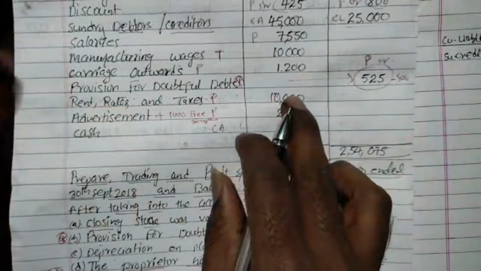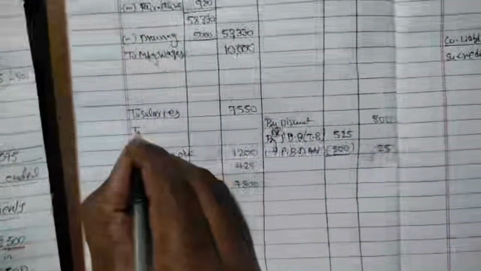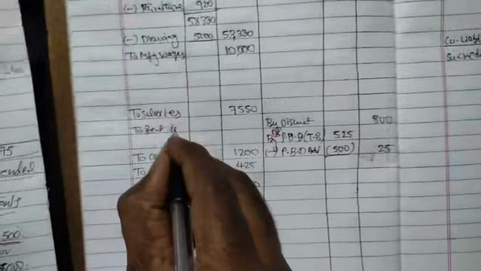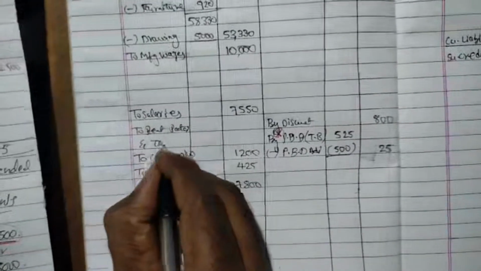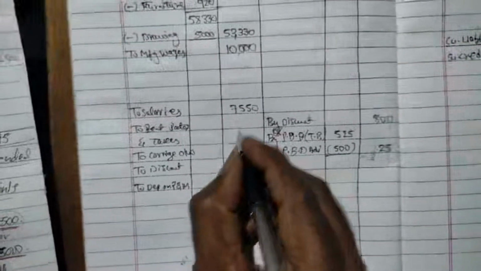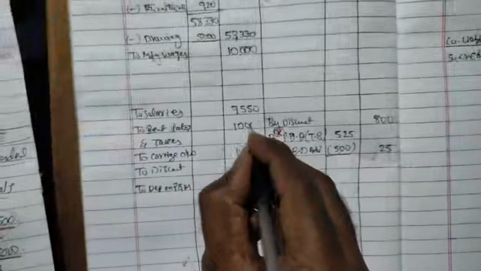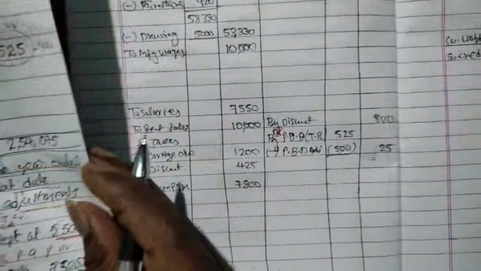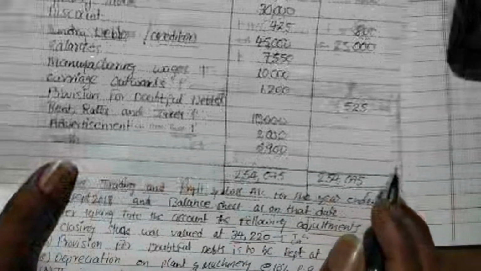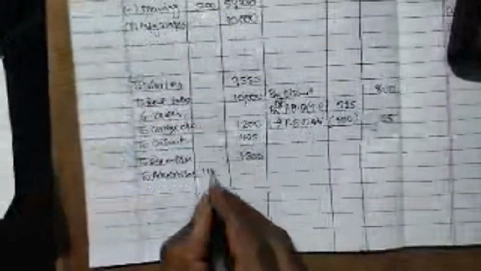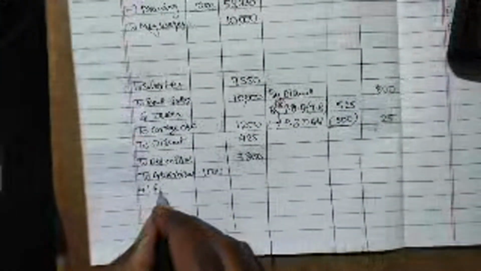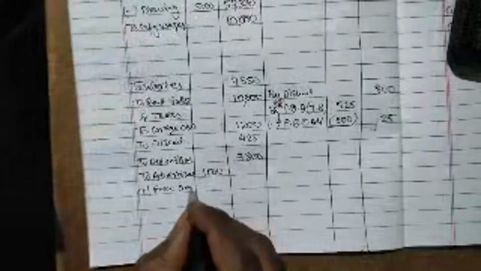Rent rates and taxes 10,000. So to rent rates and taxes amount is 10,000, so I am writing here 10,000. Then advertisement is there. See here, after that advertisement. Right here, to advertisement 1,000 rupees plus free samples distributed, free samples, right?